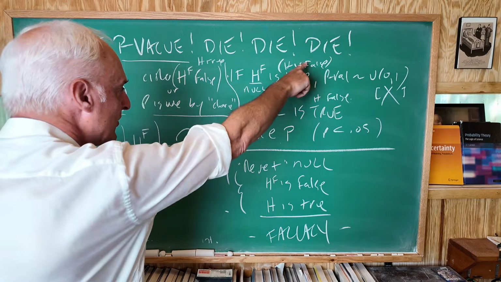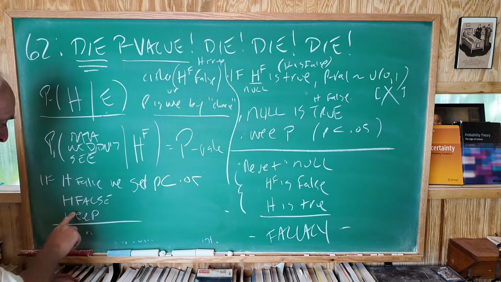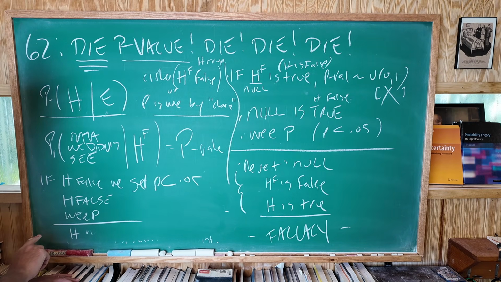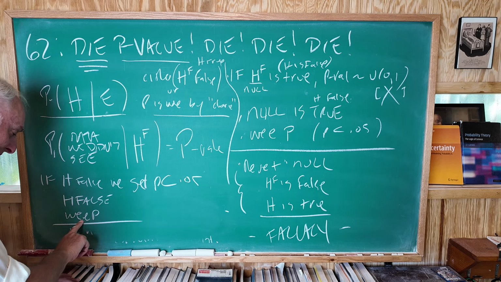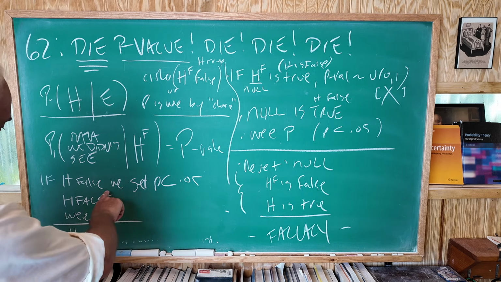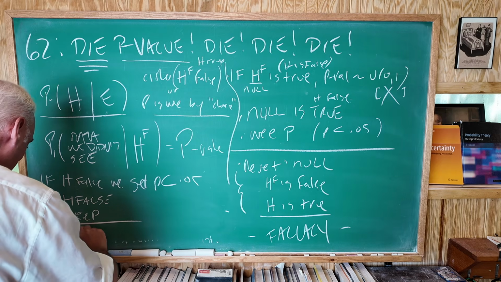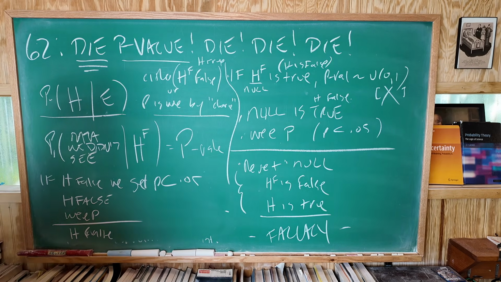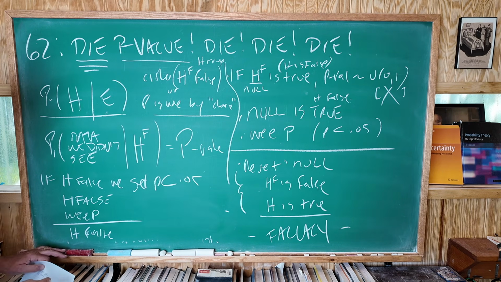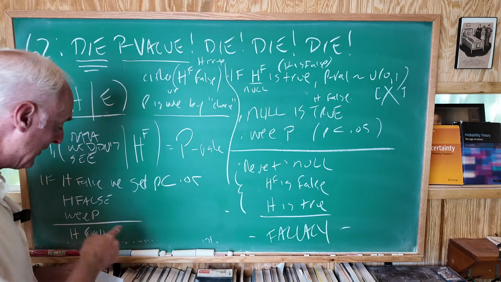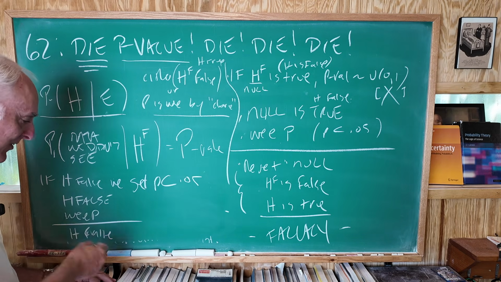If H is false, we get the wee P value. We're going to then assume that H is false. We get a wee P value. Then we can say H is false. Well, that's okay. We can say that. That's not what people do, but this is valid. This is a valid thing. Okay, we could do this.